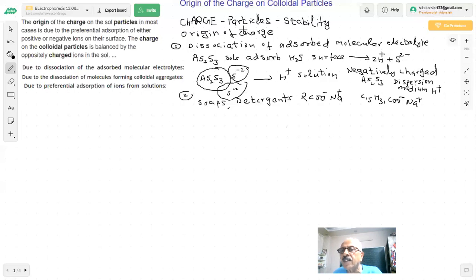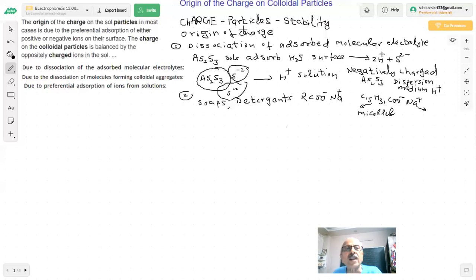These negatively charged ions form micelles. What are micelles? Aggregates. A hundred or more such particles form aggregates, which are negatively charged, and the sodium ion goes into the solution, which is my dispersion medium. So the micelles become negative and the solution becomes positive.